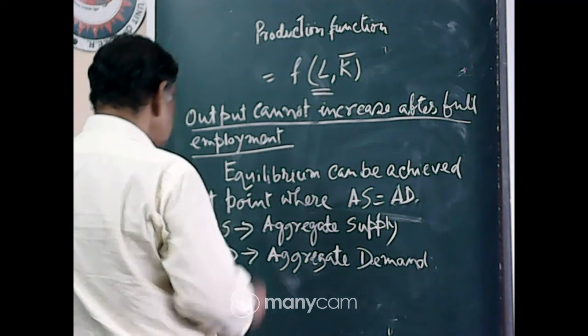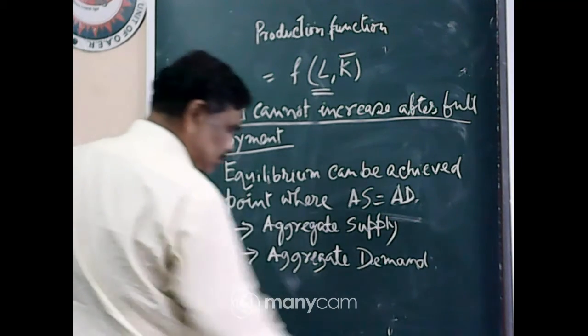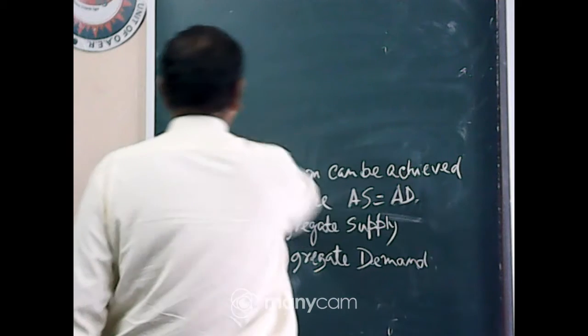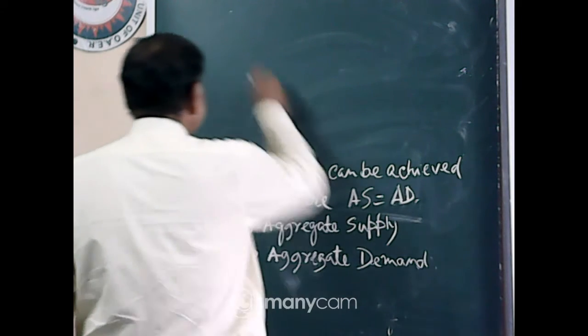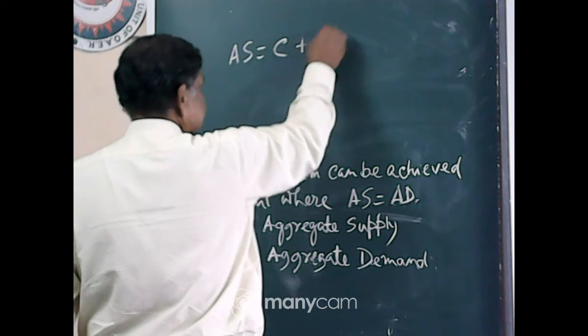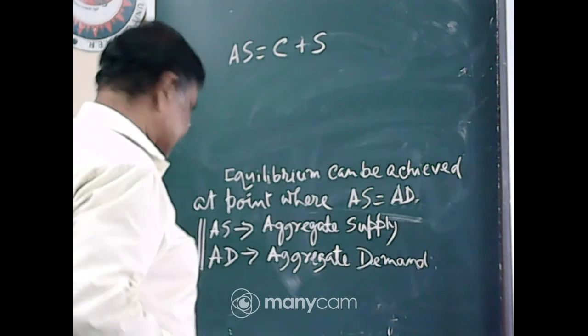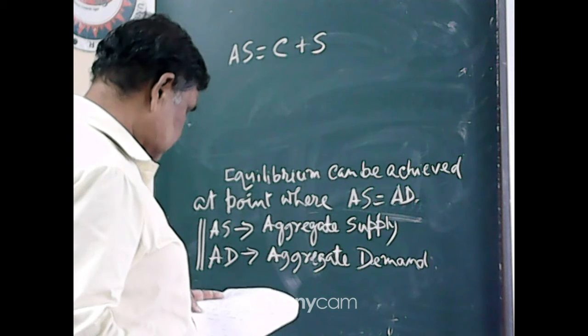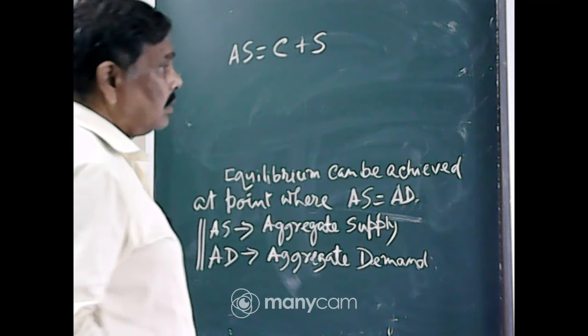Now, you know that AS is equal to C plus S. I think you know it.